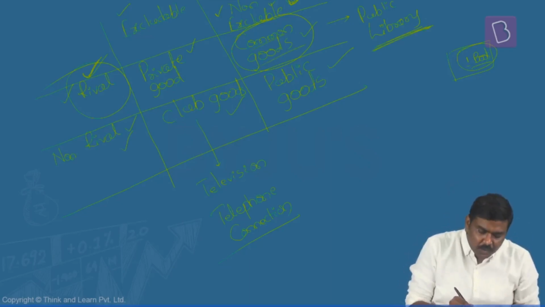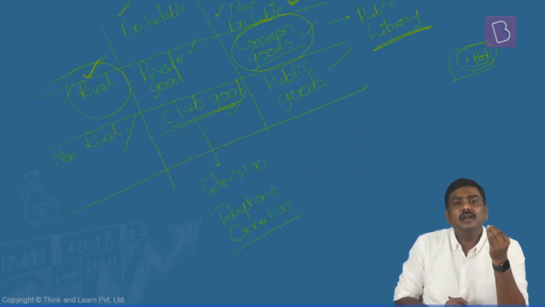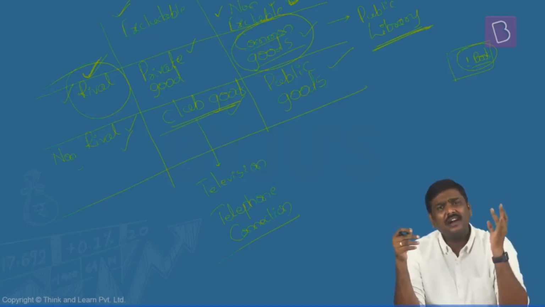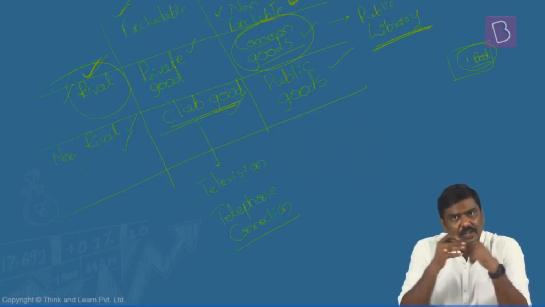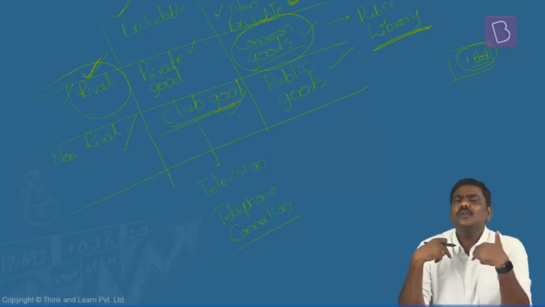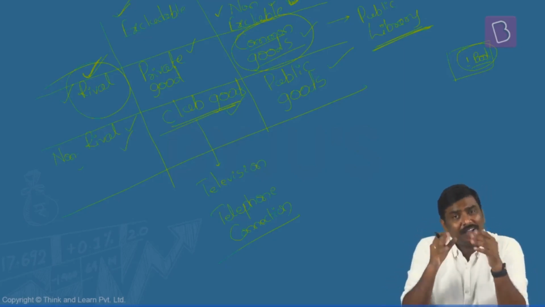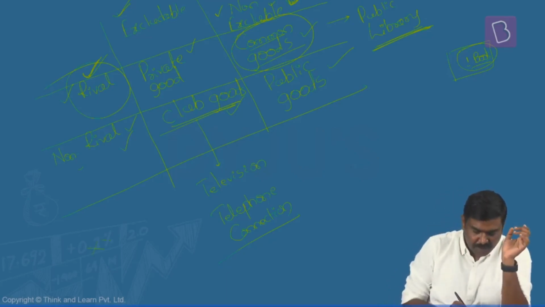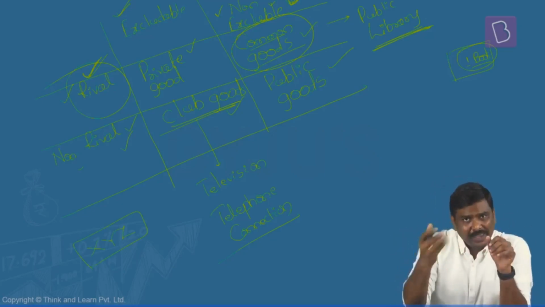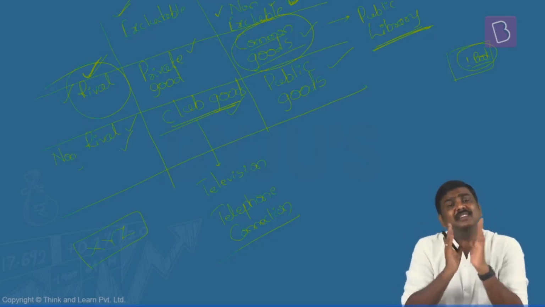Now, what about those goods which are non-rival as well as excludable? These are club goods. For example, let's say the TV connection that you have used. It could be an Airtel connection, Tata Sky, whatever it is, or the telephone connection that you are using. Now, can I simply say that when you're making a call, I can also make a call using the same service provider? If both of us have got a connection being provided by one telephone service provider, XYZ, whatever the name of the company, don't worry, when you are making a call, I can also make the call. So at the same point of time, both of us are consuming the services.